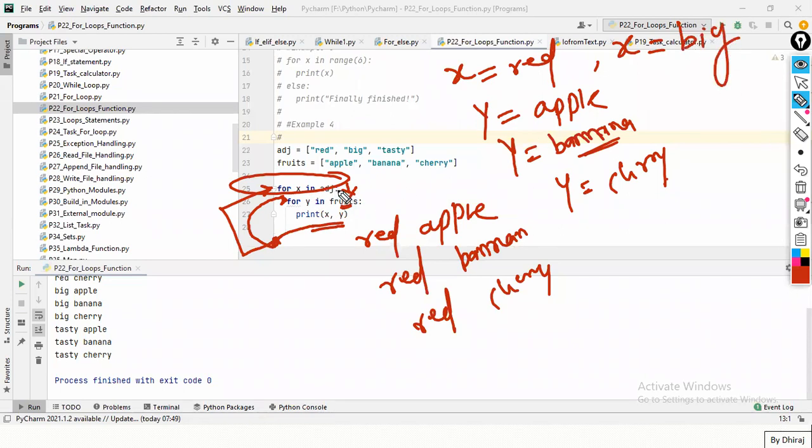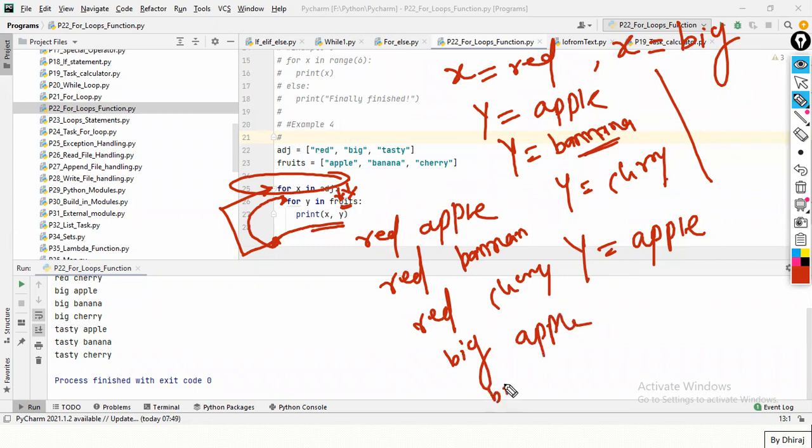Again, if it is true, again in the second statement, for Y in fruits. So this list was over and it came outside. Again I'm running, it means the interpreter will again take input as apple the first time. Here again, X is big, Y is apple. Same, big will remain constant. Big banana, big cherry. Again the third: tasty banana, tasty apple, tasty cherry, and tasty banana. And if both lists are over, my interpreter will come outside.